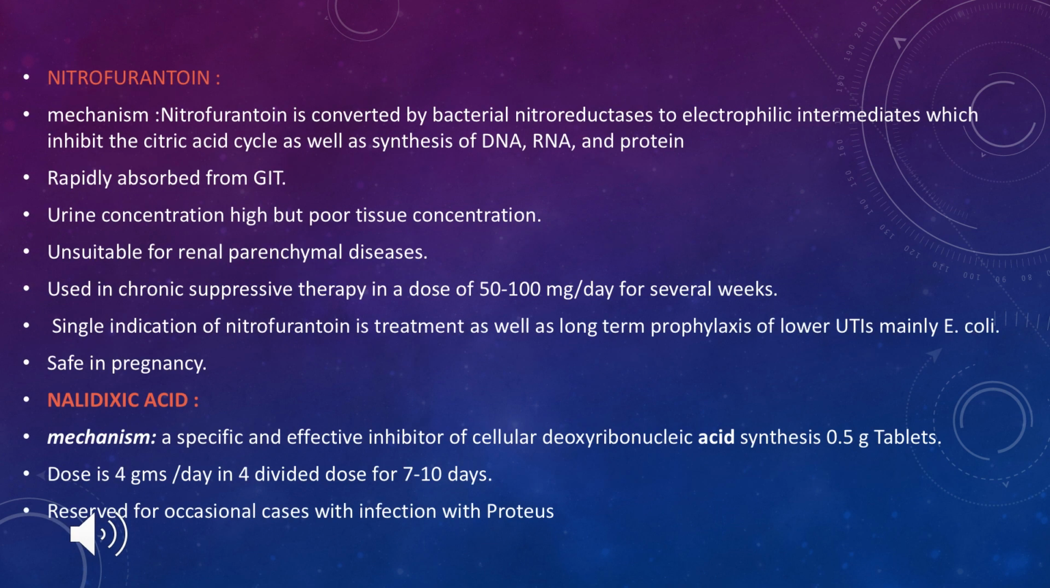Nitrofurantoin and nalidixic acid, both these drugs inhibit cellular DNA synthesis, and nitrofurantoin also prevents the synthesis of RNA, proteins, and the bacterial nitroreductase function is also prevented, because of which it inhibits the citric acid cycle. Nitrofurantoin can be rapidly absorbed from the GI tract. The concentration will be very high in the urine. It is unsuitable for renal parenchymal diseases, and it is safe to use during pregnancy also.